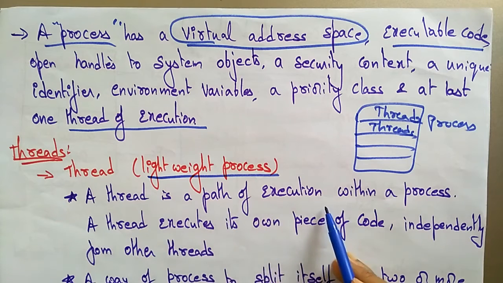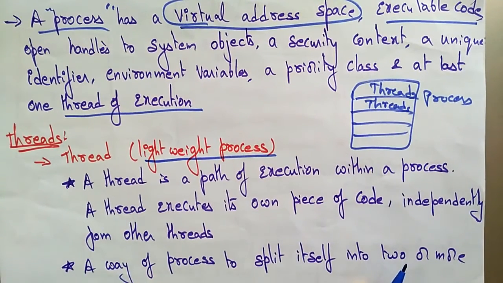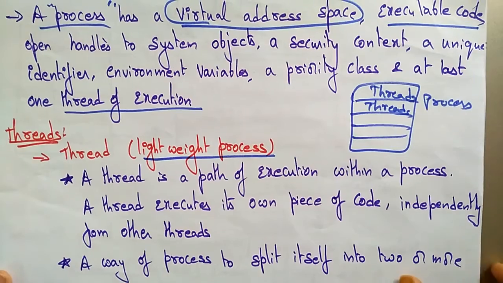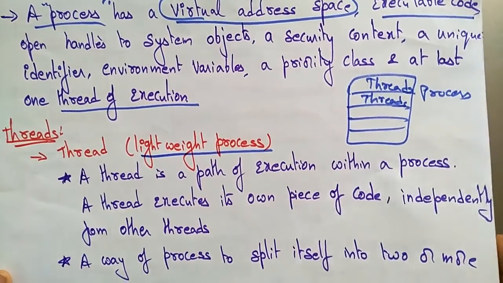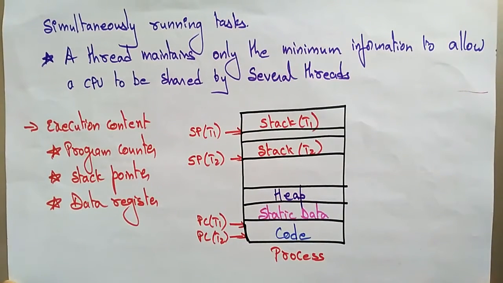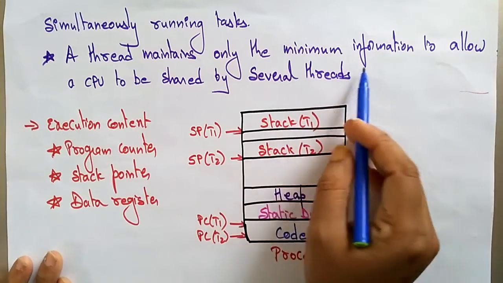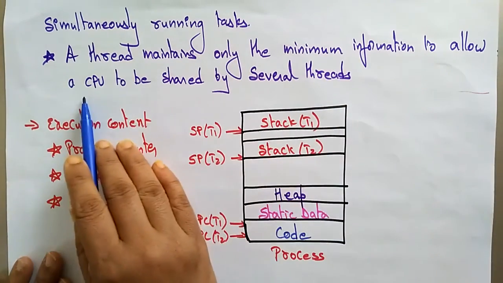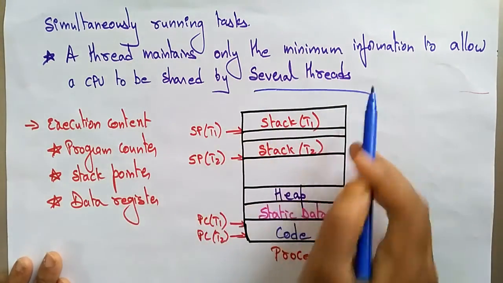A thread is a path of execution within a process. A thread executes its own piece of code independently from other threads. The way a process splits itself into two or more simultaneously running tasks, you call it a thread. Finally, a thread maintains only the minimum information that allows a CPU to be shared by several threads.